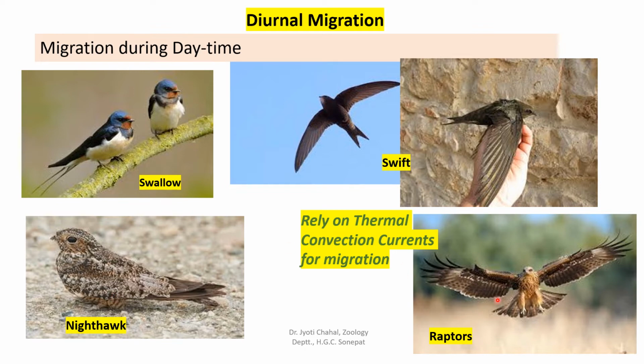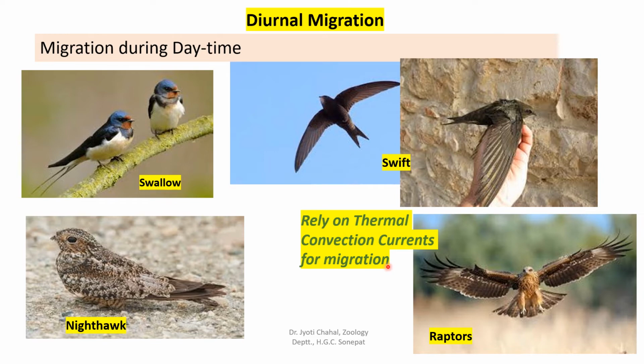Then raptors. Now what are raptors? Raptors are birds of prey. The word raptor originated from a Latin word rapere, which means to seize or to plunder, that means to forcefully catch something. So raptors are like eagles, hawks, kites, falcons and owls. These are all raptors, termed as birds of prey.